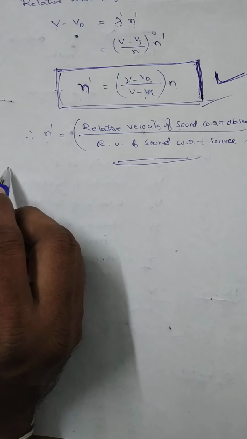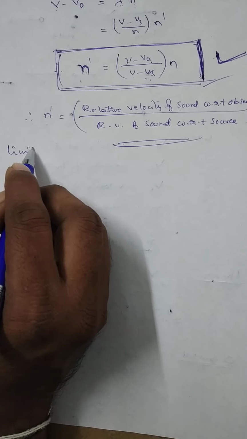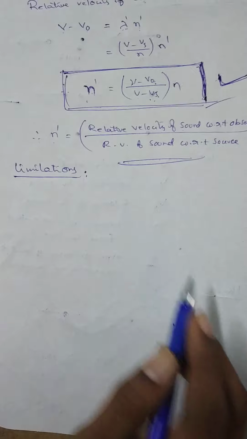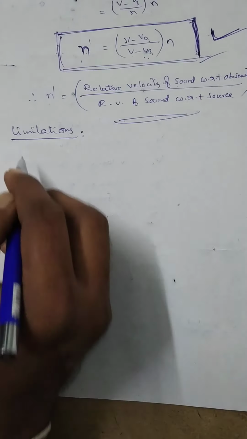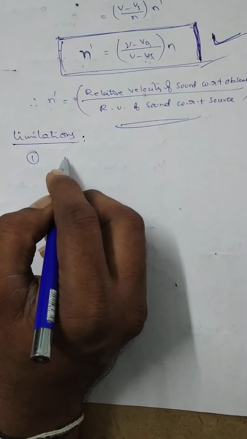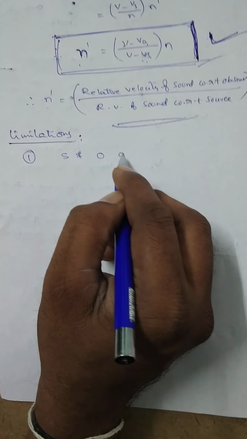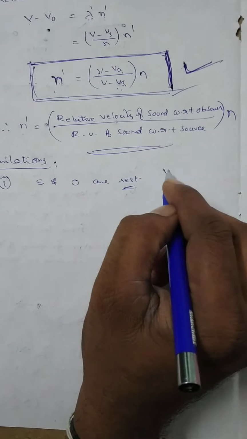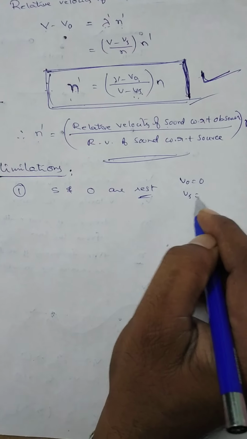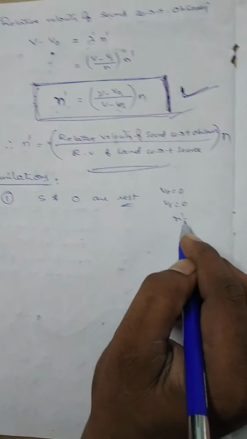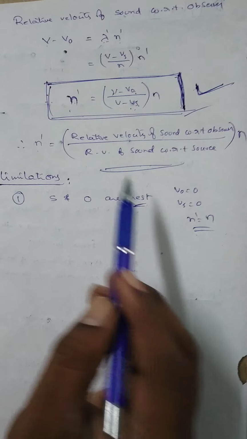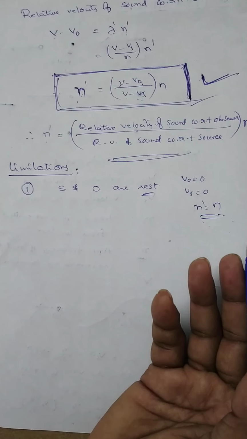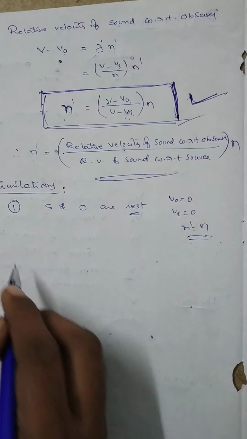Now here, what are the limitations of Doppler effect? Limitations means when the Doppler effect is not applicable. The first one: suppose the source and observer are both at rest, which means V naught is equal to 0 and also Vs is equal to 0. Therefore, n dash is equal to n, which means the apparent frequency is equal to the actual frequency. There is no change in apparent frequency. That means there is no Doppler effect.